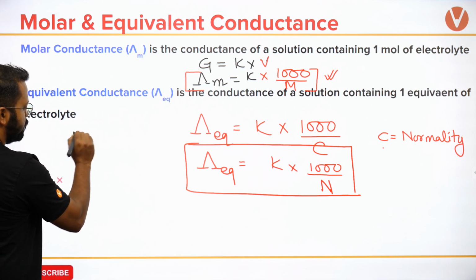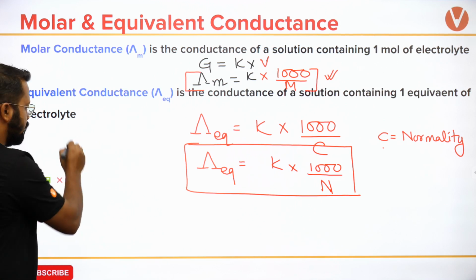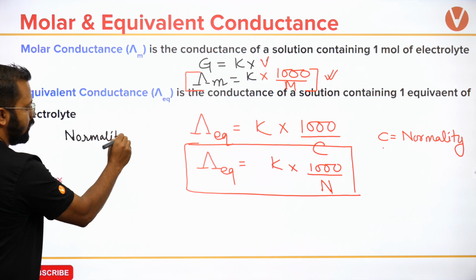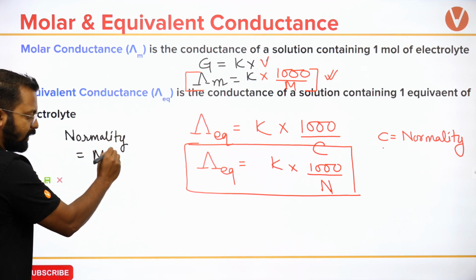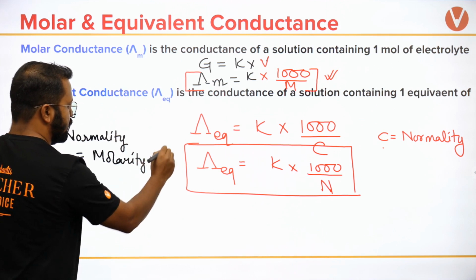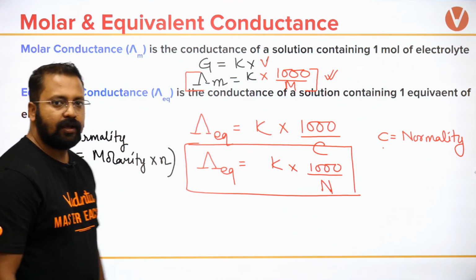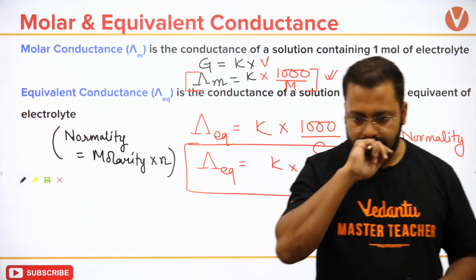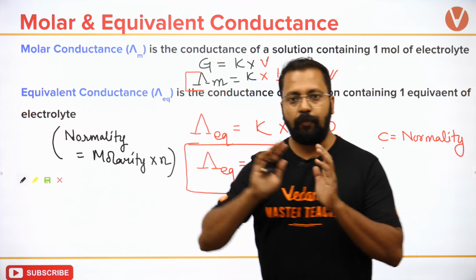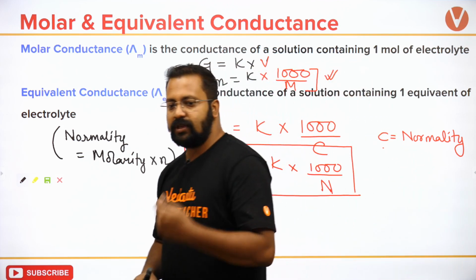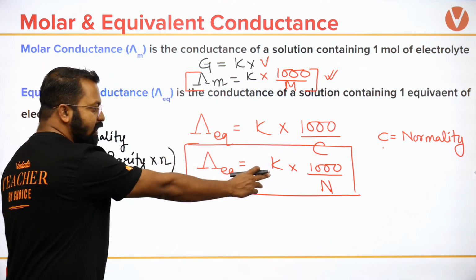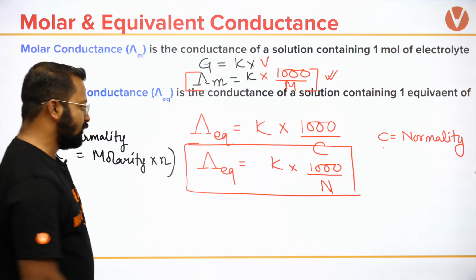Molarity, or I can say normality, is equal to molarity times n factor. ये रिलेशन होता है. So हम normality के जगह पे molarity times n factor लिख देते हैं.